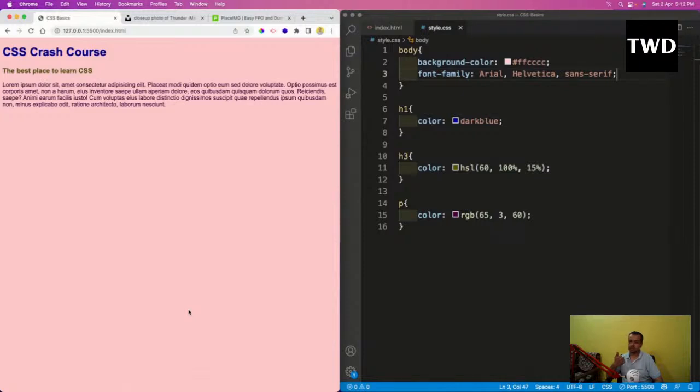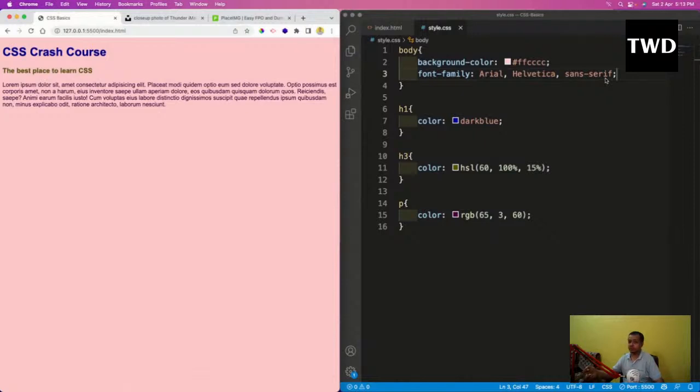Suppose Safari is there, and in Safari there is no Arial font, although it is there. Suppose there is no Arial font in Safari. What will happen when I open this in Safari? There is no Arial font, so it will go to the Helvetica font. Suppose the Helvetica font is also not there in Safari, then it will go to the sans-serif font. And suppose the sans-serif font is also not there, then it will fall back to whatever font it has, the internal font. So that's why we give a lot of fonts.